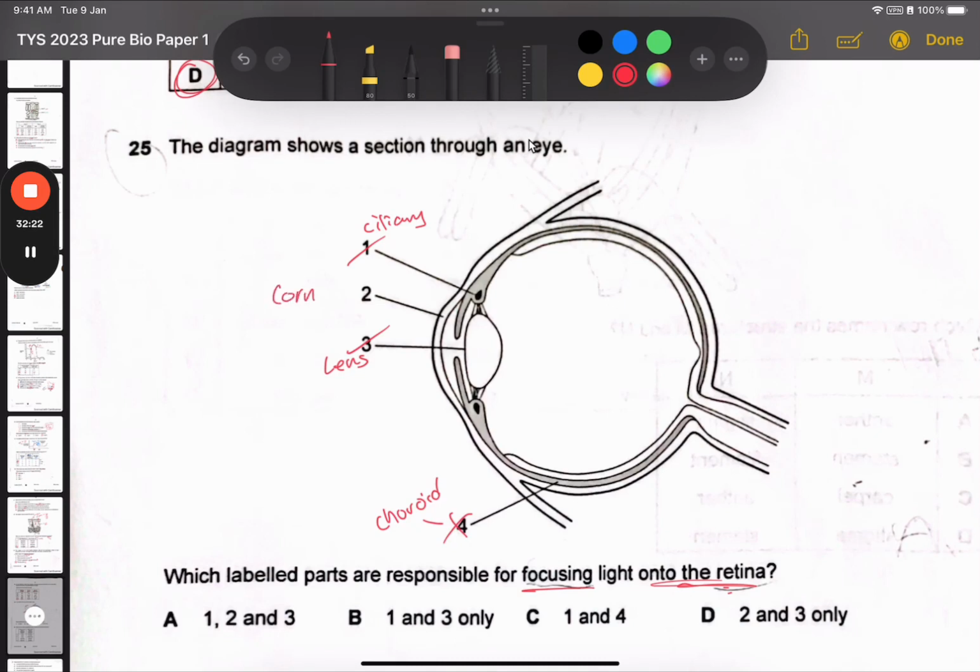Number 2 is cornea. And it turns out that the cornea does refract light. So refraction is when light hits the cornea, right? It will bend light to change direction so that it can go towards the retina. So technically, it is helping. So 1, 2, and 3 are all helping, and therefore option A is correct.